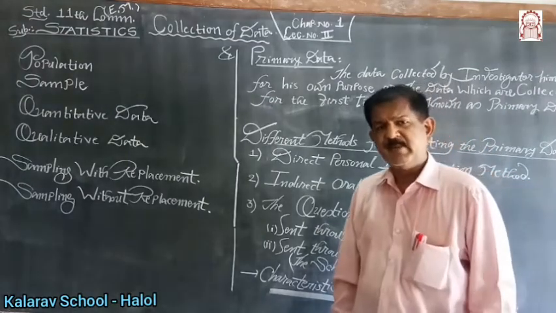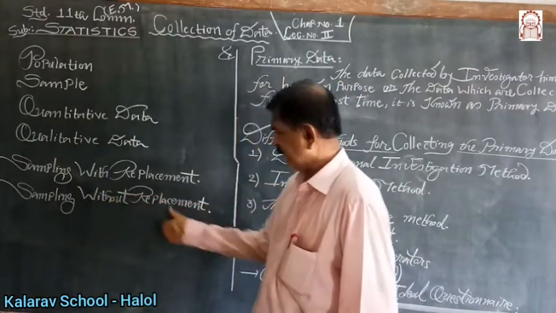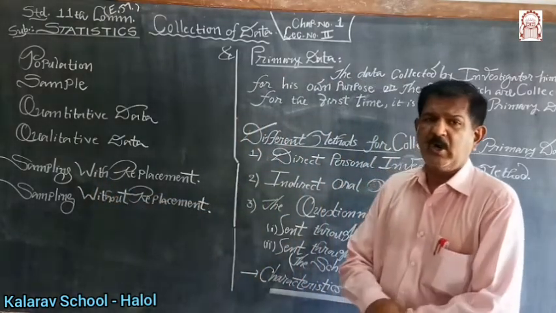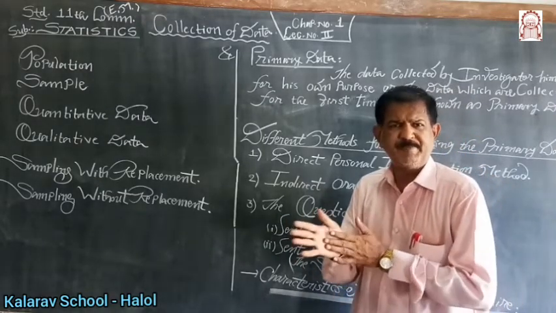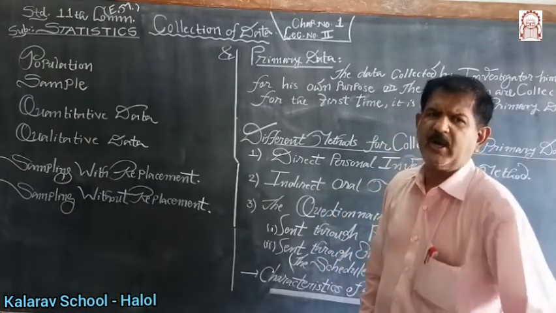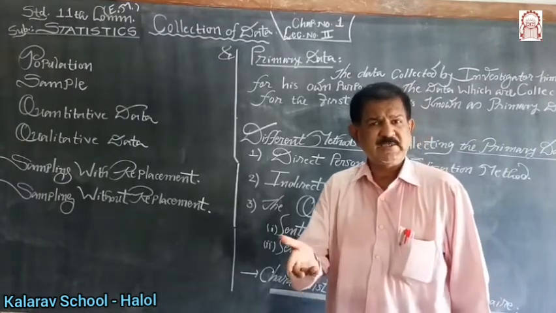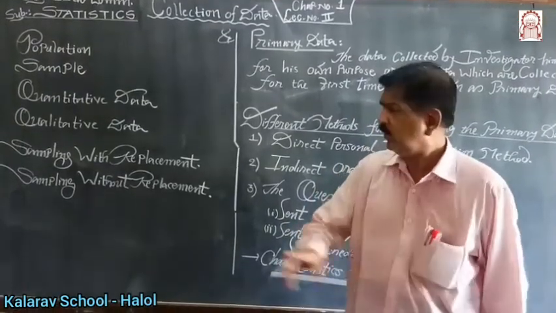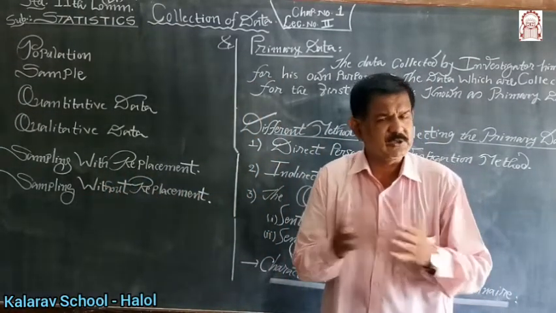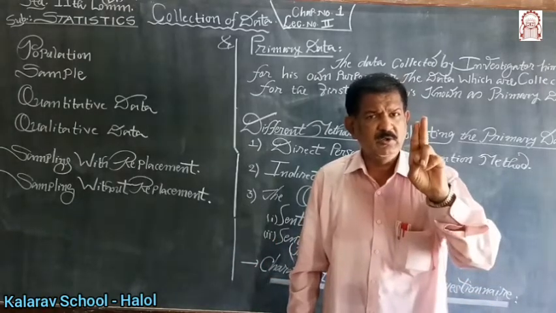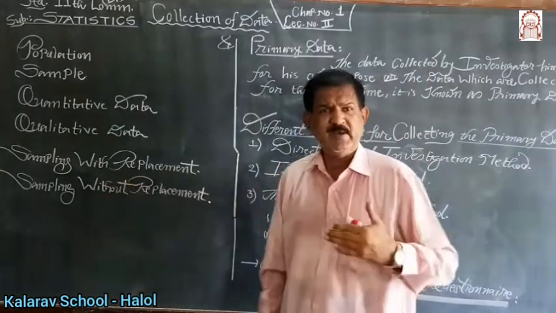Now sampling. Sampling can be taken two ways. Sampling with replacement and sampling without replacement. With replacement means what? If there are 52 cards in a well shuffled pack of 52 cards, and if you want to draw two cards, then the first card is taken and at the second draw, if the first card is replaced back before the next draw, then it is known as with replacement. One by one card is taken.